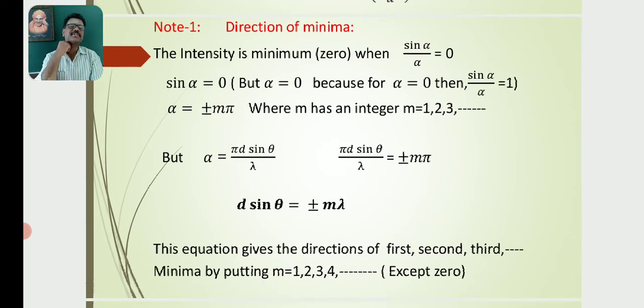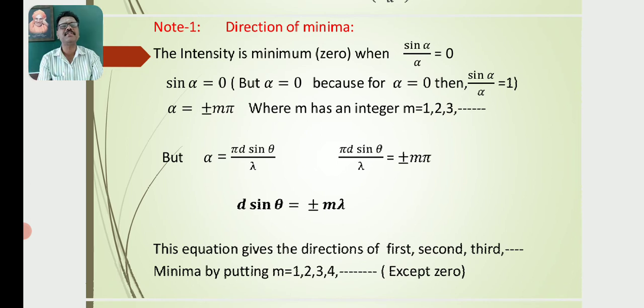Note this point: direction of minima. The intensity is minimum, zero, when sin α / α is equal to 0. That means sin α = 0, but α is not equal to 0, because for α = 0, sin α / α is equal to 1.